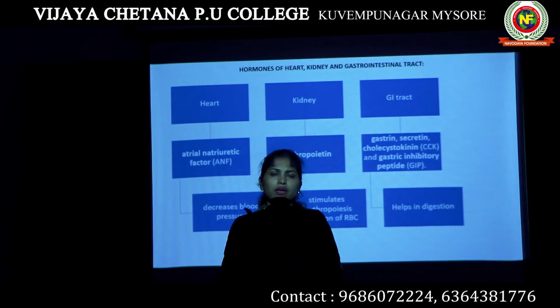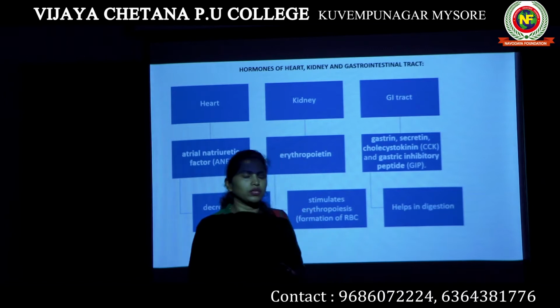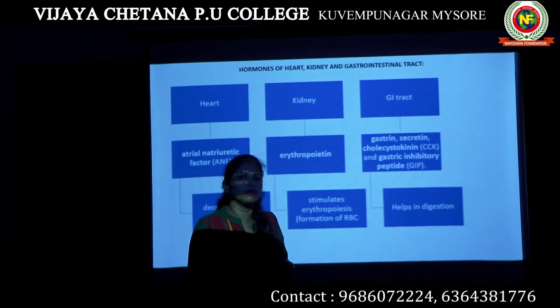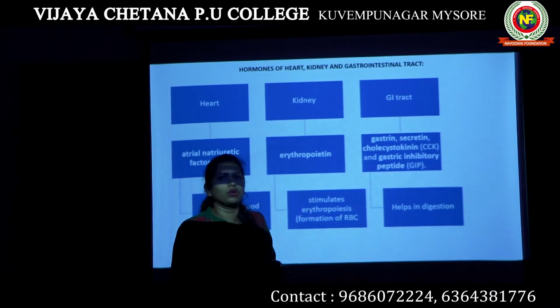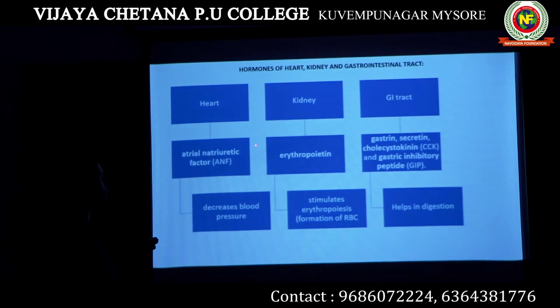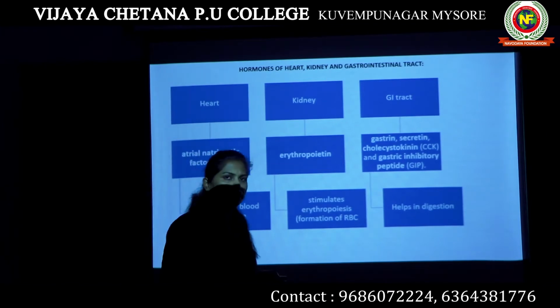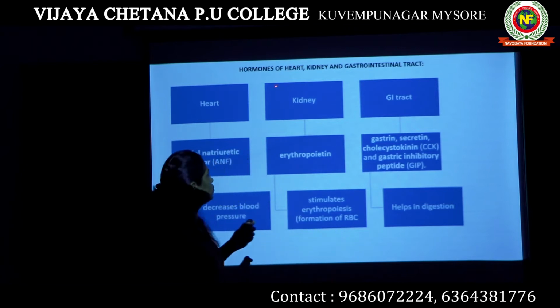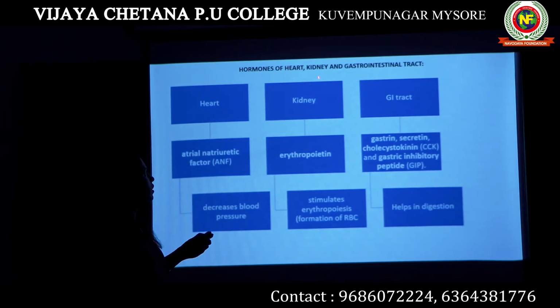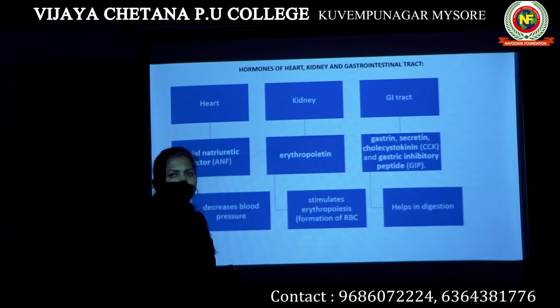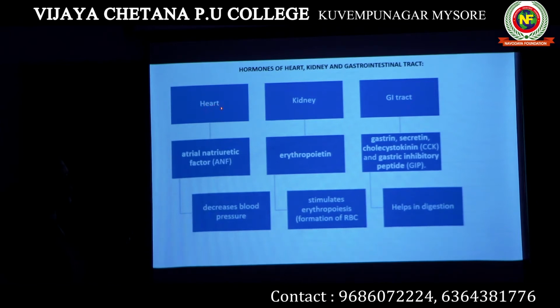So let's study such organs or structures which produce hormones in our body apart from the endocrine glands we have studied till now. Hormones produced by heart, kidney and gastrointestinal tract. They are also a part of the human endocrine system. Which is the hormone produced by heart?